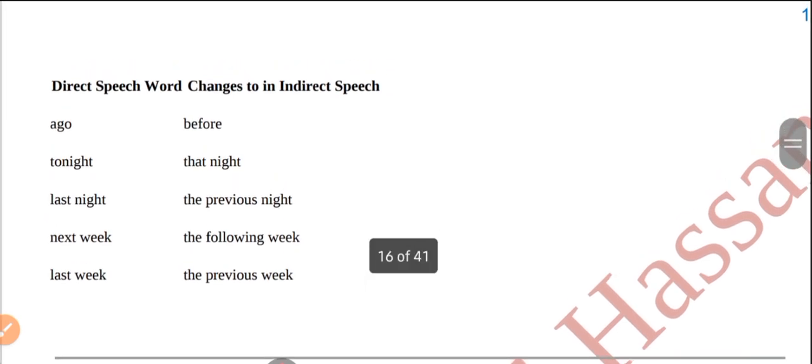Okay, that's all for today about how to convert direct speech into indirect speech. Remember these rules, then you can easily convert your direct speech into indirect speech.